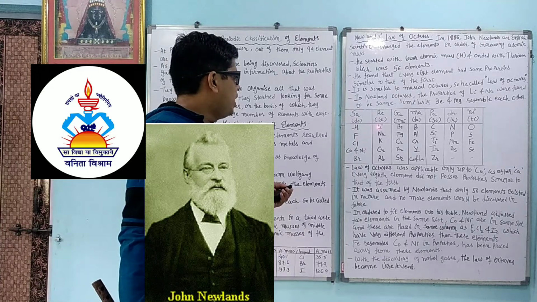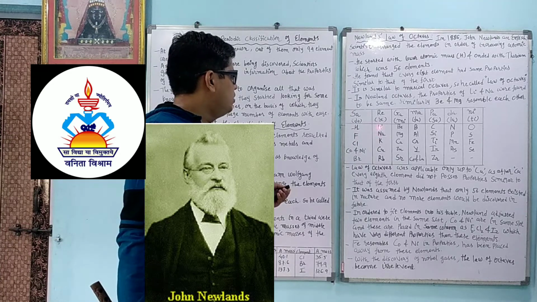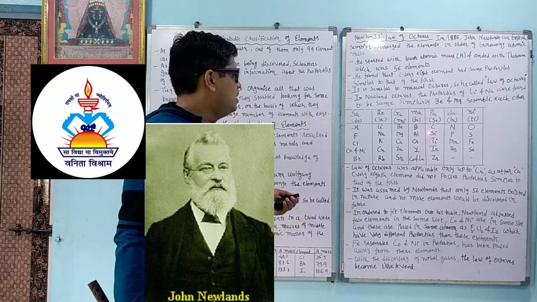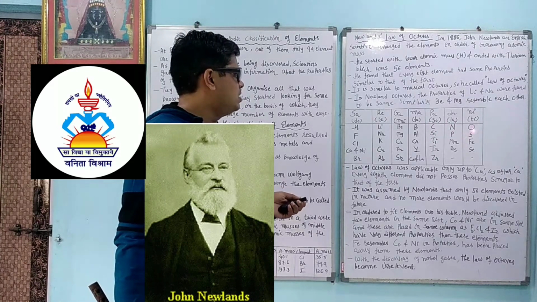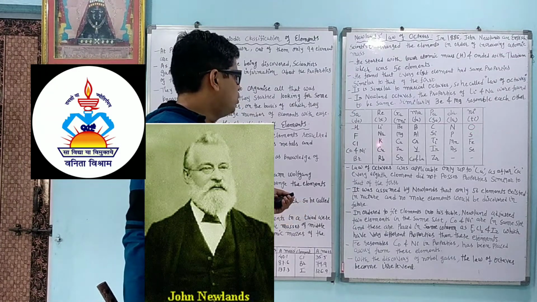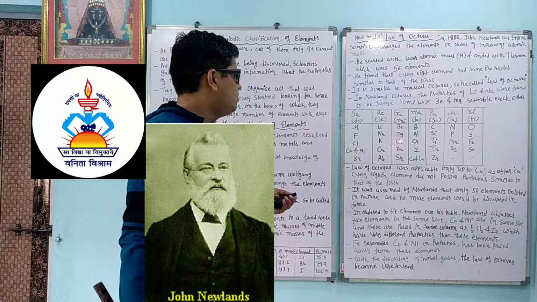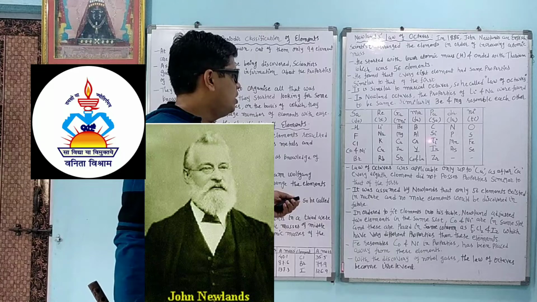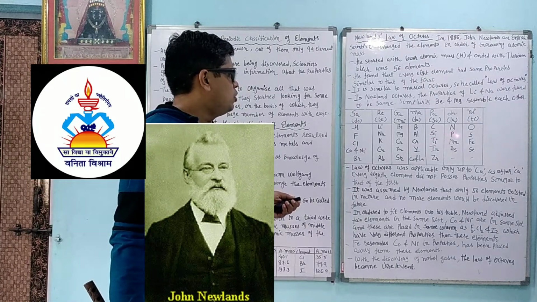Same way he found that sodium is similar to lithium, magnesium is similar to beryllium, aluminium is similar to boron, silicon is similar to carbon, phosphorus is similar to nitrogen, sulfur is similar to oxygen. After that again he found that potassium is similar to sodium, chlorine is similar to fluorine, calcium is similar to magnesium, chromium is similar to aluminium, manganese is similar to phosphorus, and Fe is similar to sulfur and oxygen.